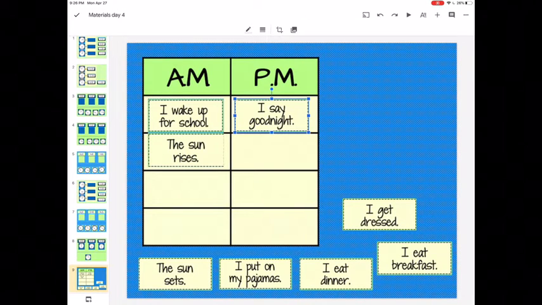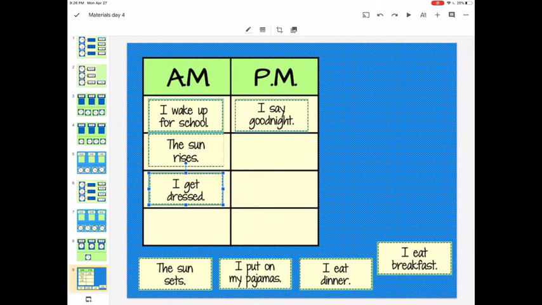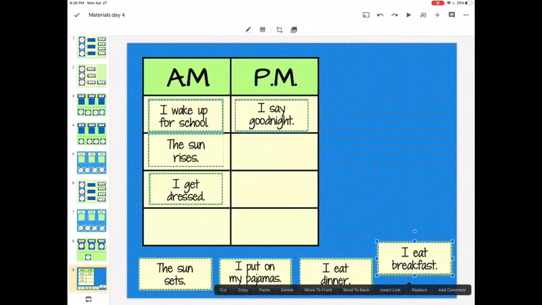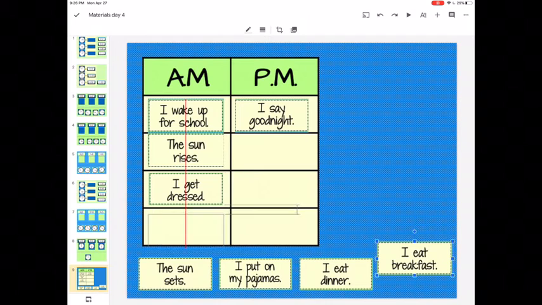Next one, I get dressed. Well, we know that if you wake up for school in the AM, well, you need to get dressed. So you're getting dressed in the AM before school. Next one, I eat breakfast. You guys eat breakfast before you go to school and after you get dressed, probably. So I think this will be in the AM.